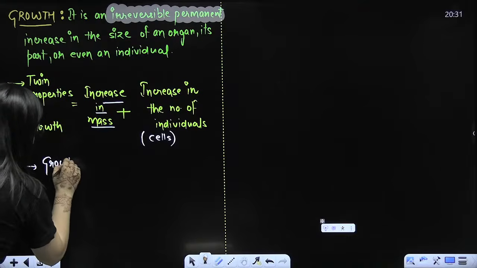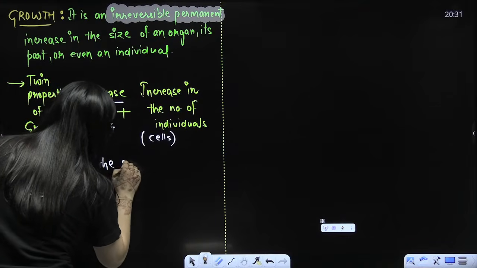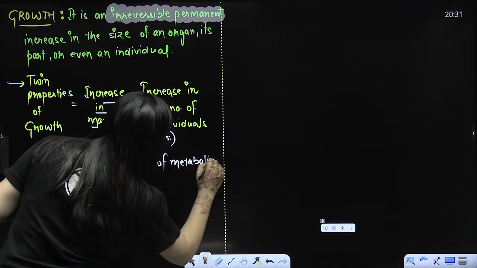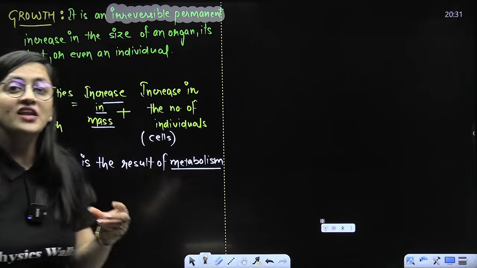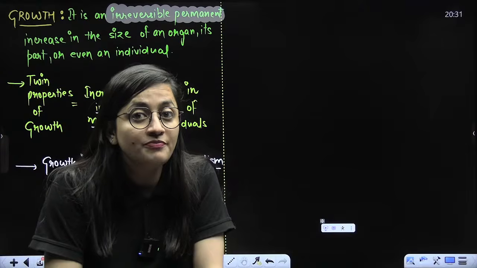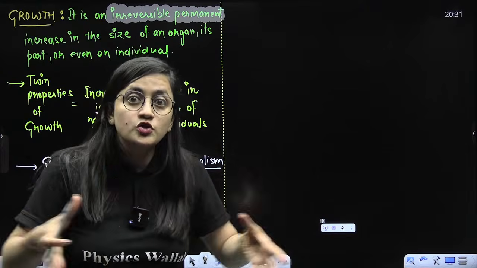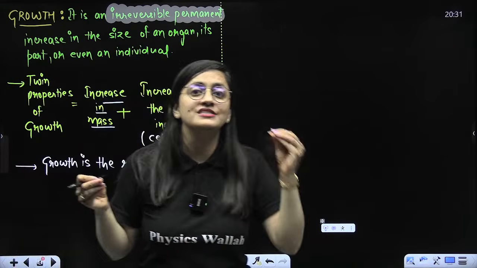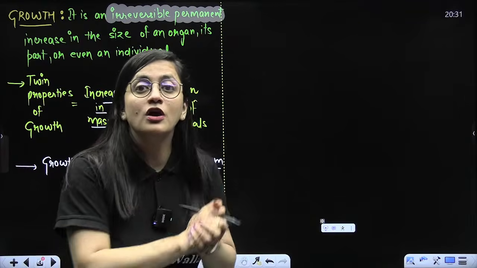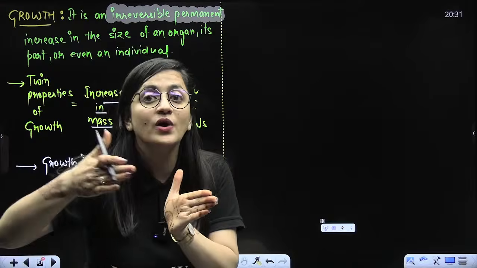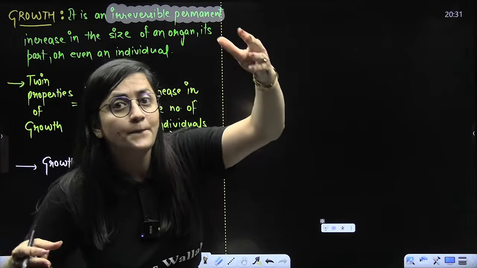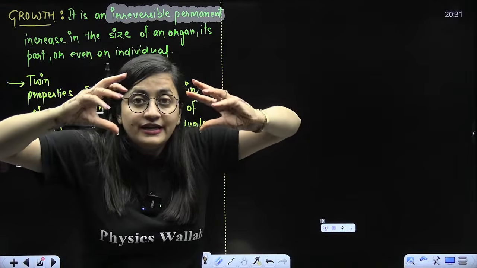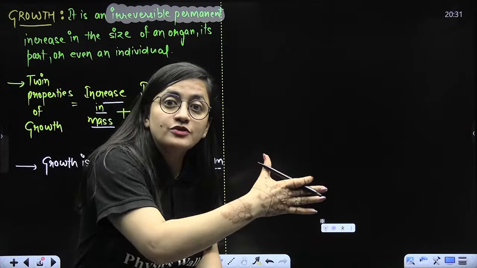So when it comes to the growth, growth is the result of metabolism. What is growth, beta? Growth is the result of metabolism. So ma'am, what is metabolism? Metabolism means sum total of all the chemical reactions which are going on in our body. Beta, living beings cannot survive without chemical reactions. Even if you talk about a living being, this is how I start: atom, molecules, elements, compounds, inorganic, organic, right? Those things are making this protoplasm. Basically, these are the chemicals due to which these non-living structures are changing into life.